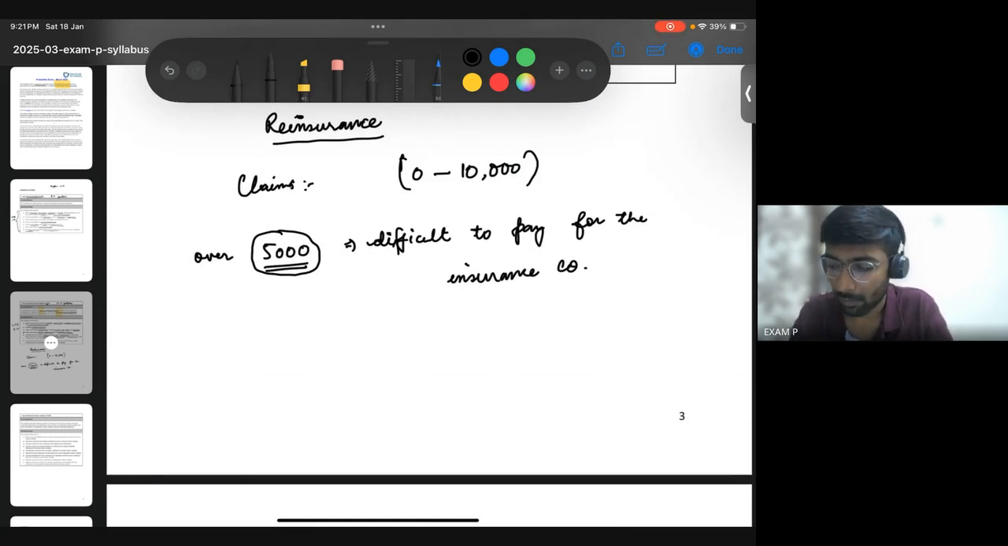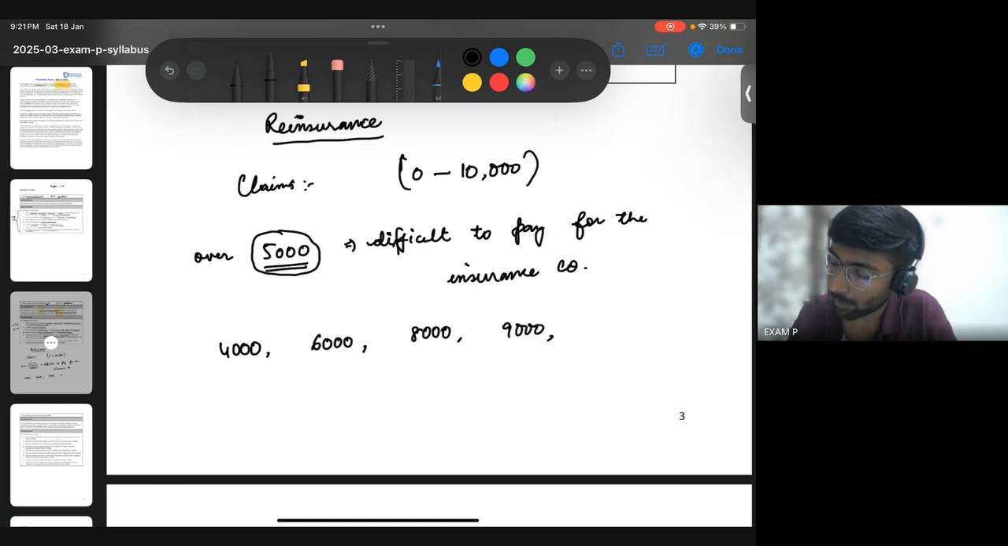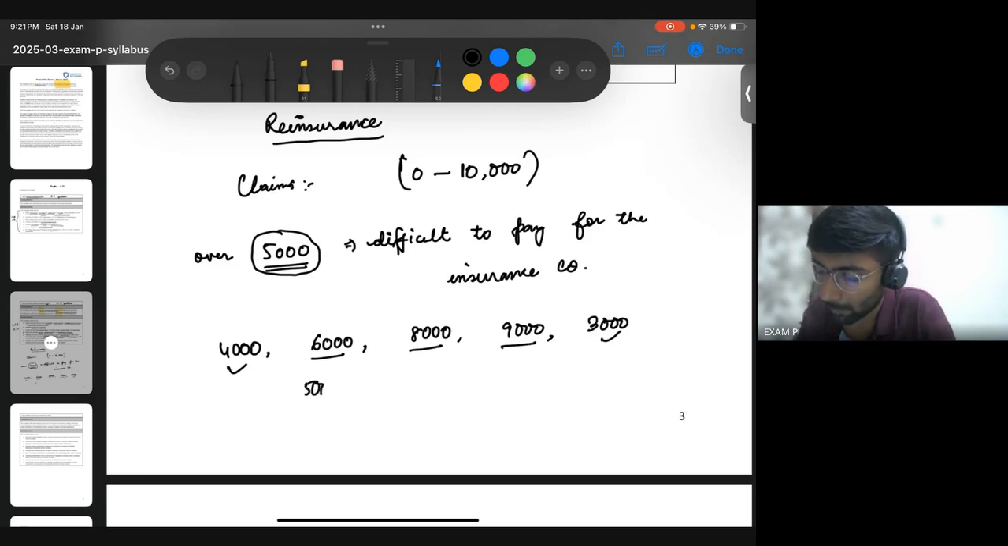So anything above 5,000, for example, let's say you have 5 policyholders, and the first policyholder is demanding 4,000, the second one is demanding 6,000, the third policyholder demands, let's say, 8,000, then you have a claim of 9,000 from the fourth one, and the last one demands again, let's say, 3,000. So for these two claims, 4,000 and 3,000, it's easy for the insurance company to pay. But for these claims, 6,000, 8,000, and 9,000, the insurance company will only pay 5,000.